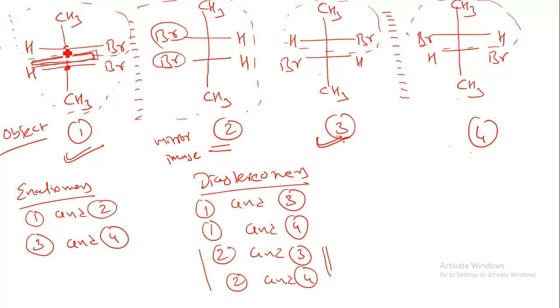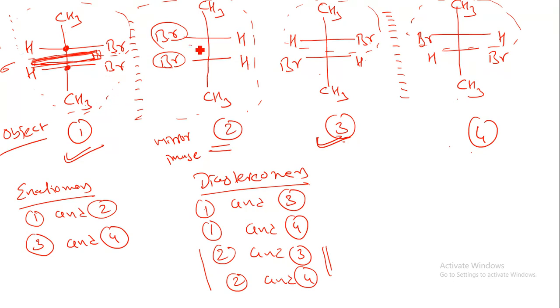So the definition says that a compound having a plane of symmetry. This is our plane. Plane means sigma. Okay. Now in your TY BSc next semester you will study about symmetry, in which we will study the plane of symmetry. If a chiral compound has a plane of symmetry, then it is known as a meso compound.